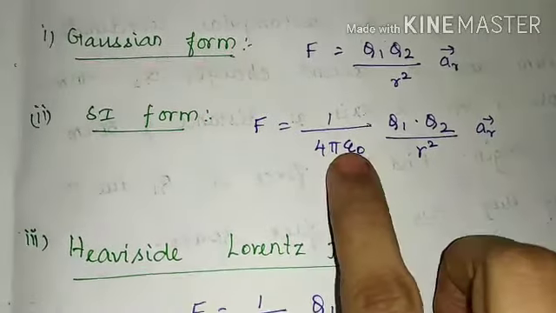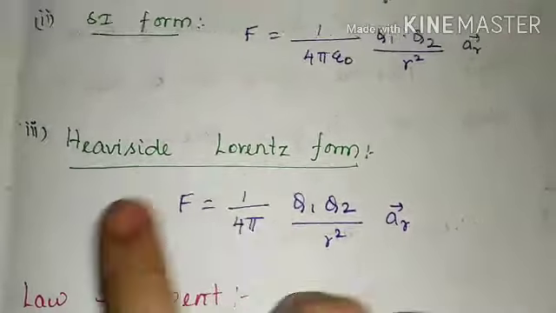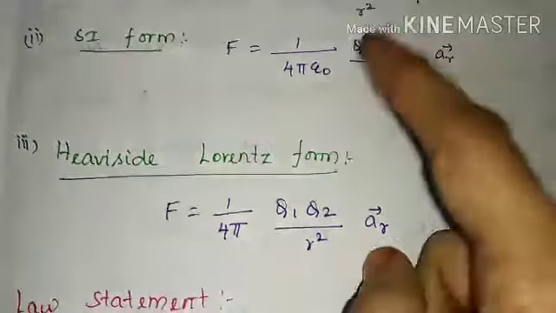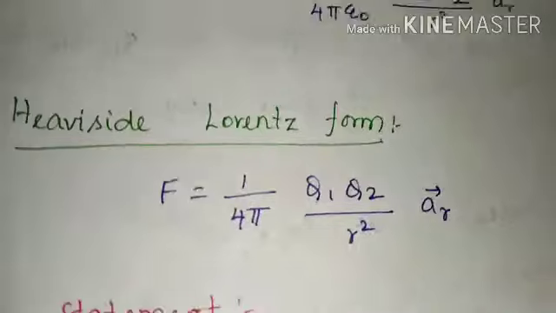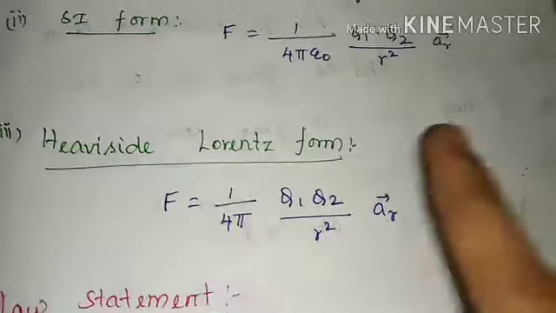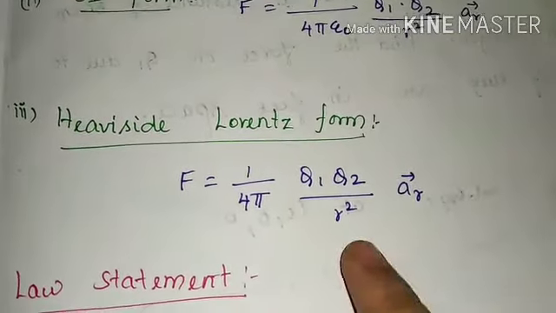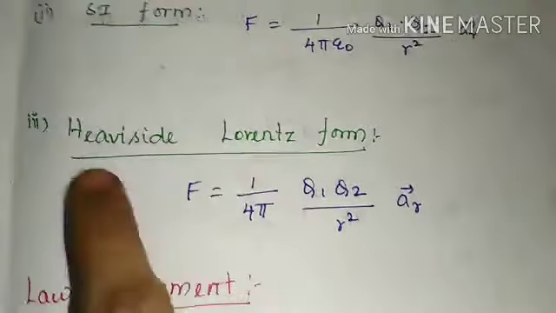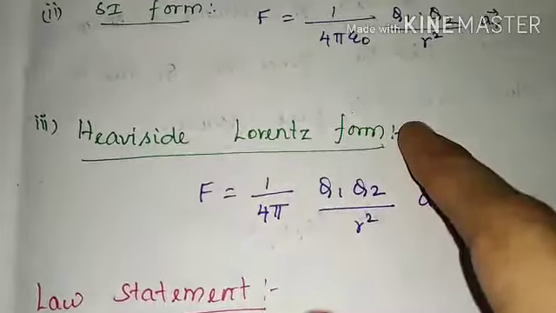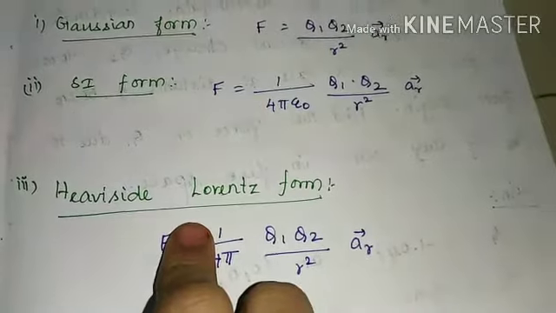The third is the Heaviside-Lorentz form, in which we have removed this epsilon naught and rewrite the equation as F is equal to 1 by 4 pi Q1 Q2 by R squared AR vector. So Coulomb's law is represented in three different forms, right?